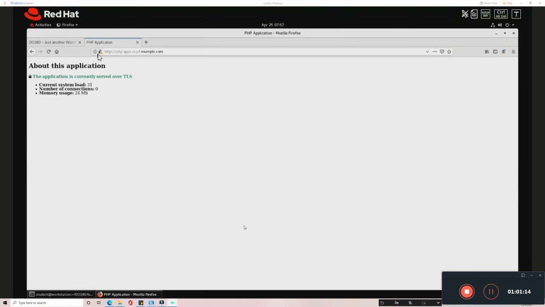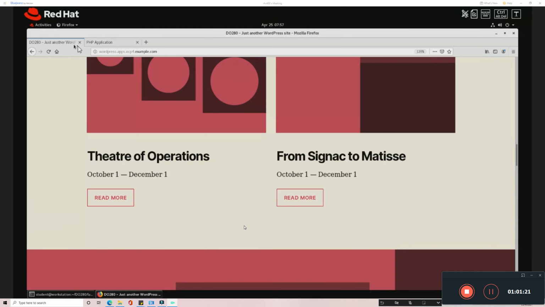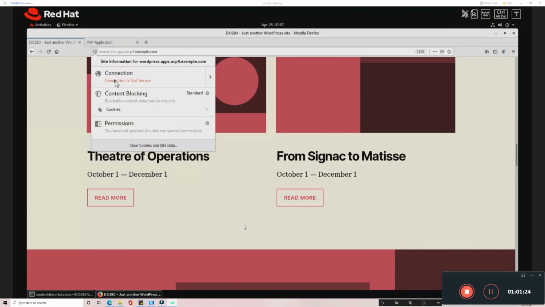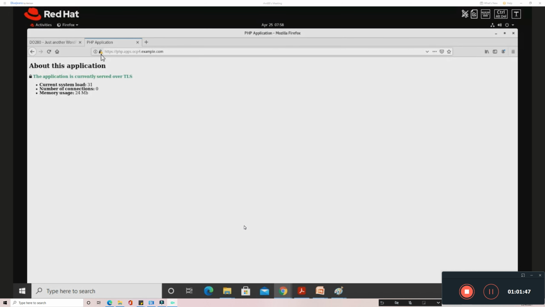And here you can see the lock symbol with a warning, but this is still a secure communication. Compared to the one we generated previously for WordPress, that communication is not at all secure, it's an insecure communication, because it's not issuing any certificate. So here it is a secure communication. You can see the lock symbol which indicates secure. The only problem is the certificate which is issued by the server, which is not verifiable, which is a self-signed certificate, so that I'm seeing this warning. So this is what the pass-through termination is.